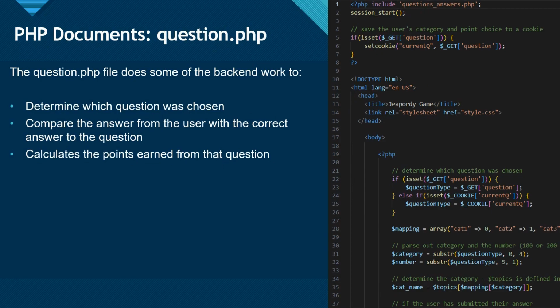Over on the right, we can see question.php. Inside of this file, we determine the question that was chosen. Out of the entire board that we've shown in the demo, you can choose whichever question you want, and it will match the answer that the person chose with the correct answer, and then assert the certain amount of points associated with that answer back to the player. If they get it correct, the points go up; otherwise, it runs for the incorrect case, and it will subtract points.